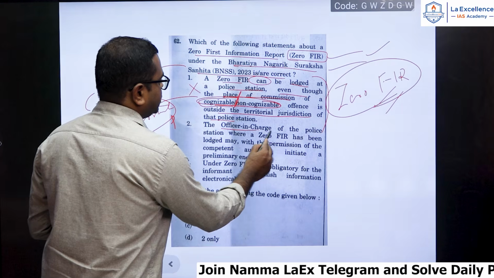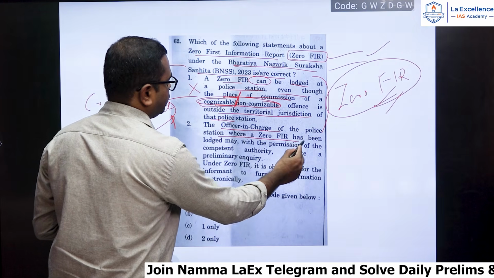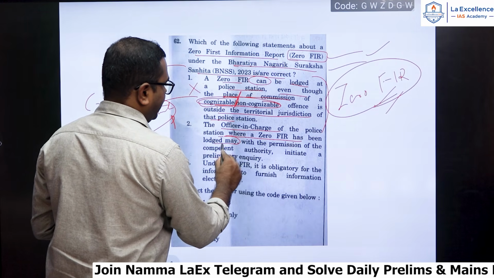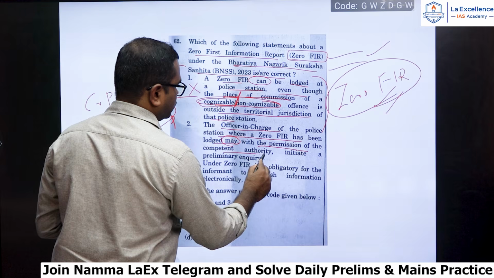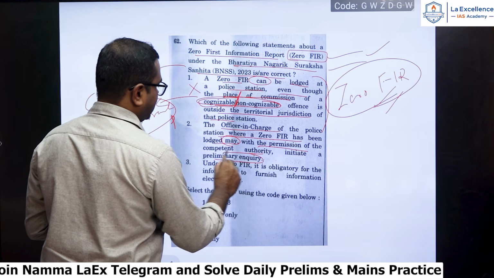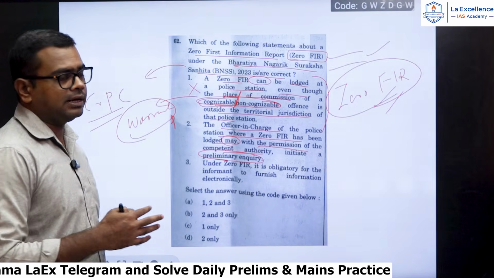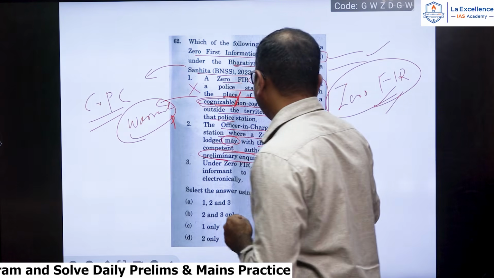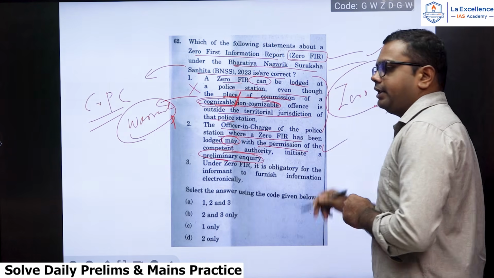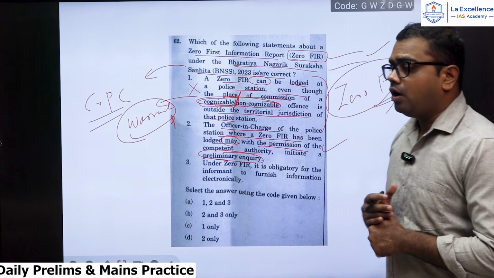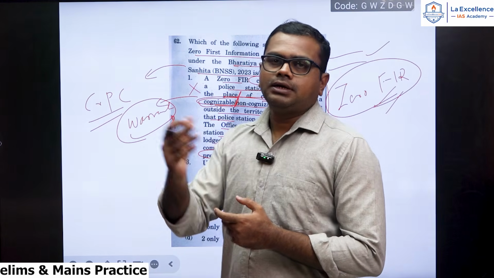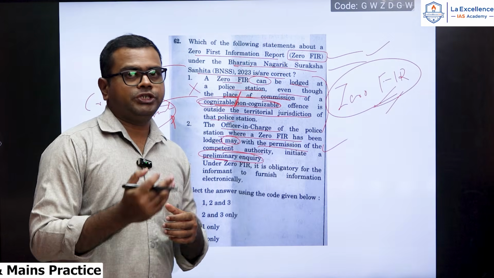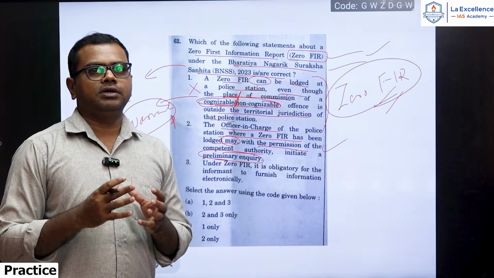The officer who is in charge of the police station where a zero FIR has been lodged may, with the permission of competent authority, initiate preliminary inquiry. So here they are not mandating, rather they are telling it as a may. So here a police may, with the permission of competent authority, can initiate the preliminary inquiry, or they may transfer it to the concerned police station that has the jurisdiction of the crime.